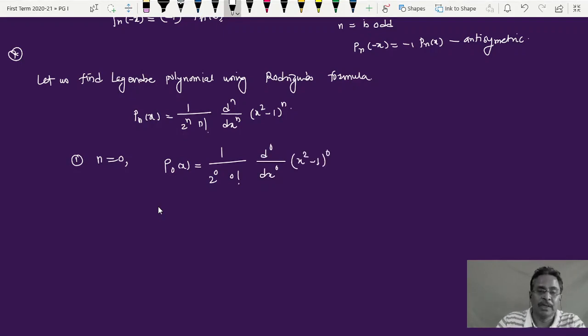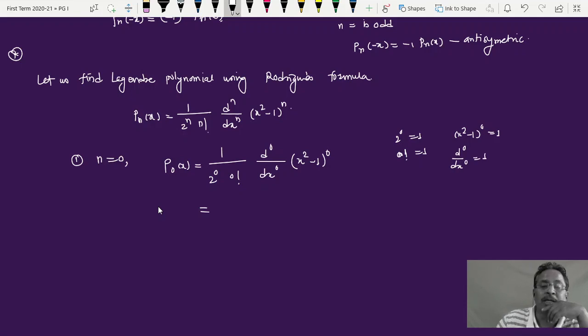Can anyone tell me, anything raised to 0 is always 1. So here 2 raised to 0 is 1, then 0 factorial is also equal to 1, then x square minus 1 raised to 0 is also equal to 1, and this d raised to 0 upon dx raised to 0 is also equal to 1. So everything is 1, so I'll get simply 1, and there is my P0 of x.